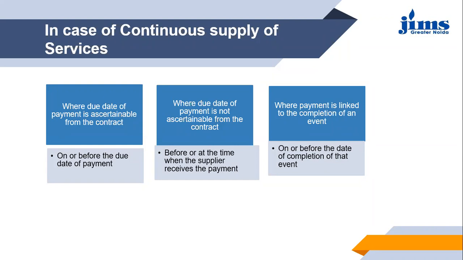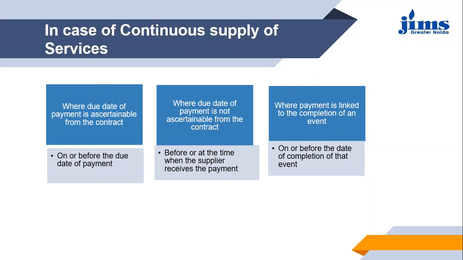The recipient is saying I will make the 25% payment when 20% of the work is done. So as soon as the 20% of the work is done, the 25% payment has to be released. Then the contract mentions that once 50% of the work is done, I will make 50% payment. So at the date when 50% work is done under the contract, the payment will be made. And once the payment is made, the invoice has to be generated accordingly.